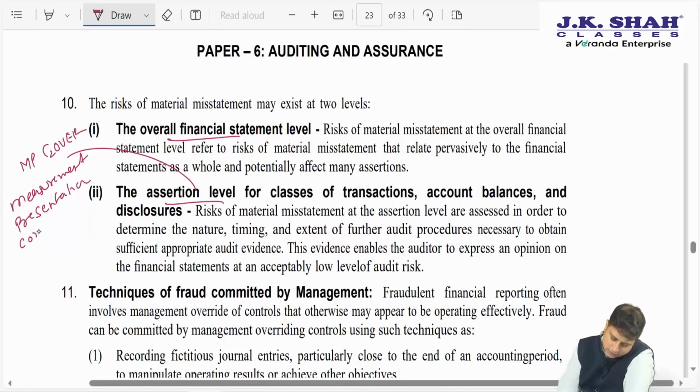What is C? Completeness. Then cutoff. Next, occurrence. Next is valuation. Next, existence. And lastly is rights and obligation.